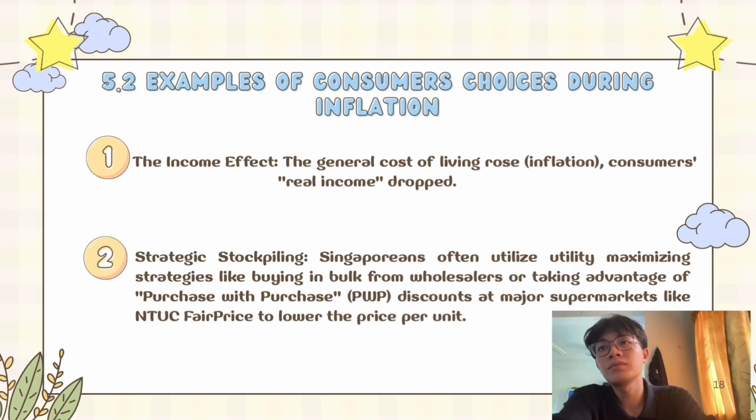Then we go for example of consumers' choices during inflation. For the first one, it has the income effect. As the general cost of living rose, consumers' real income dropped. Many households shift from specialty eggs like organic back to standard table eggs to maintain the same quantity of protein intake while staying within a tighter budget. And the second one is strategic stockpiling. During periods of price volatility, Singaporeans often utilize utility maximizing strategies like buying in bulk from wholesalers or taking advantage of purchase with purchase discounts at major supermarkets like NTUC FairPrice to lower the price per unit.